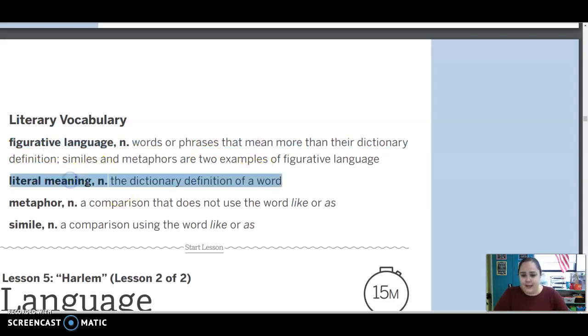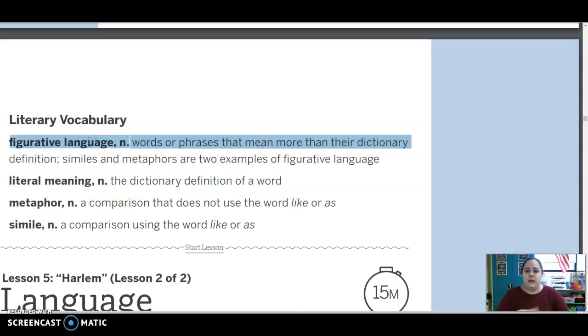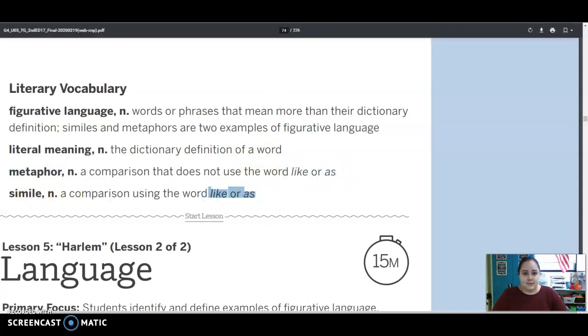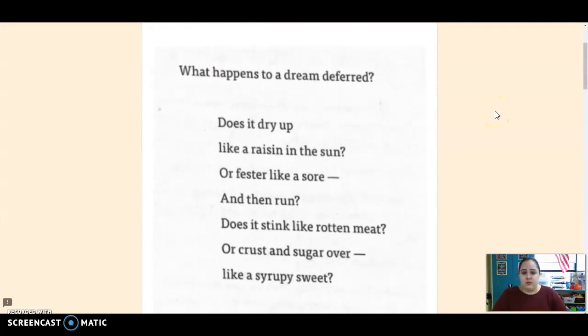So the literal meaning is the dictionary definition. The figurative meaning is not what the dictionary says, it's beyond that. A metaphor compares two things, but it does not use like or as, and a simile compares two things, but it does use like or as. All right, so I'm going to reread this poem.